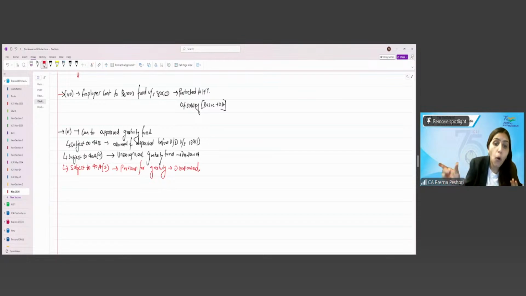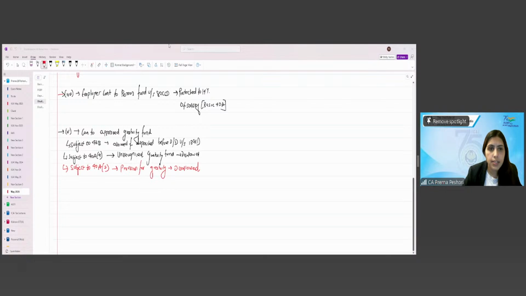But if you make a provision, it will not be allowed. If you make a provision that is going to be payable in that year, that's fine. But if you make a provision that on termination I will have that much liability, if let's say 10 employees will get terminated or 10 employees will get retired in 2030, that kind of provision will be disallowed under 40A(7). Is this clear, students? Yes or no?